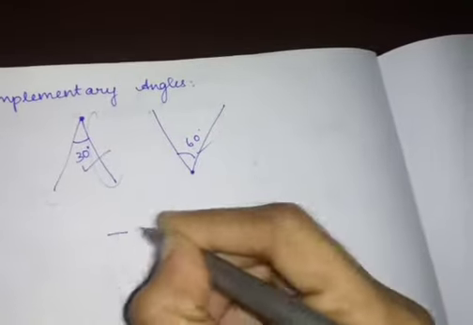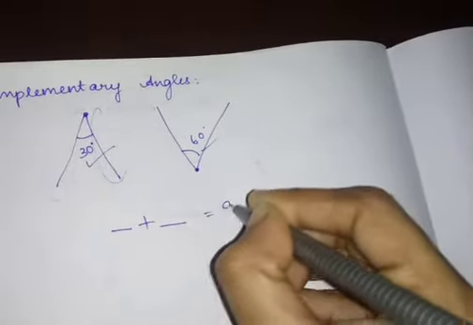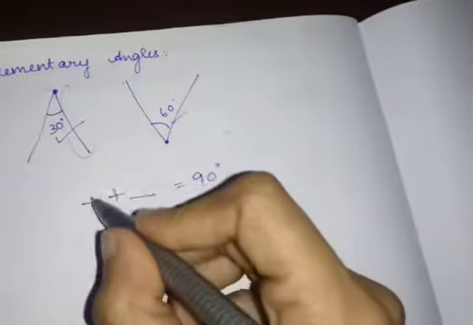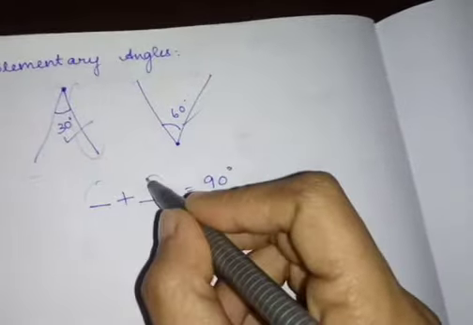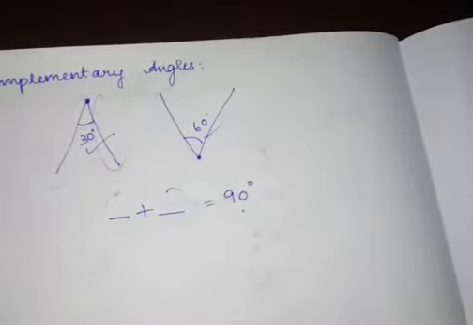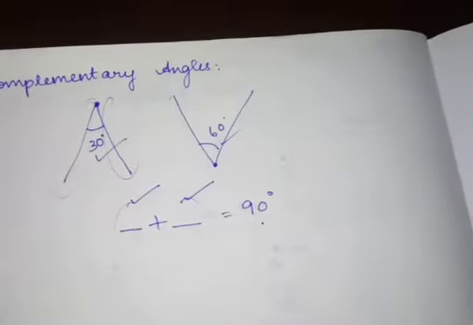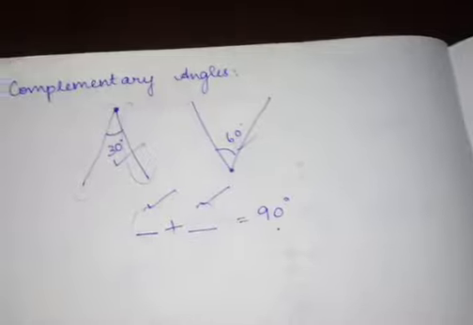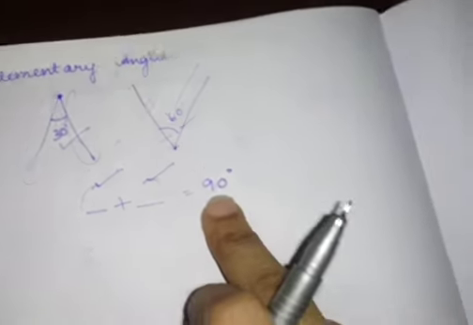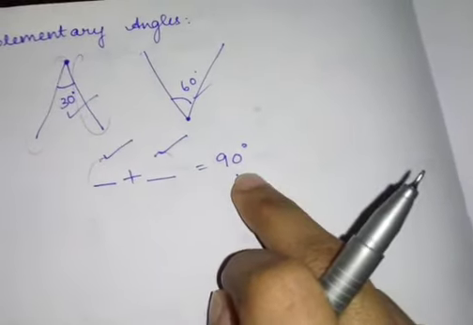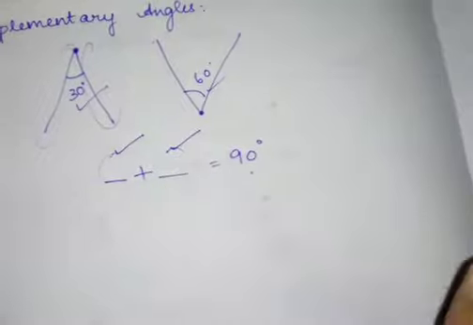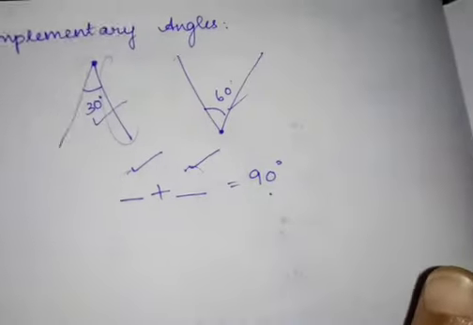If I add one angle and the other angle, I should get 90 degrees. Then these two angles are complementary angles. So when I add two angles and get 90 degrees, those two angles are called complementary angles.